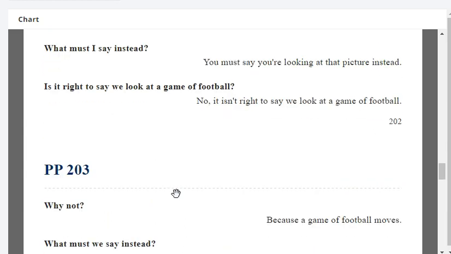Is it right to say we look at a game of football? No, it isn't right to say we look at a game of football. Why not? Because a game of football moves. What must we say instead? We must say we watch a game of football instead.